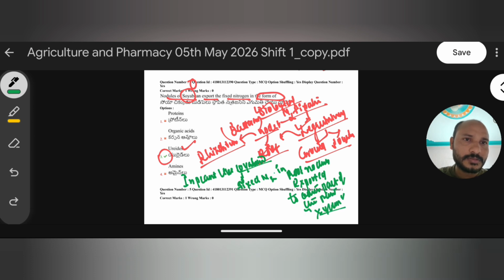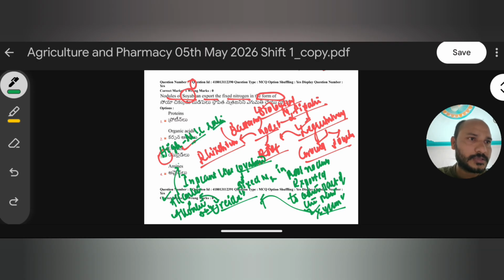Not only water but mineral elements are also transported through the xylem, here in the form of ureides. Ureides such as allantoin and allantoic acid have a high nitrogen to carbon ratio. Hence, in soybean the fixed nitrogen is exported in the form of ureides such as allantoin and allantoic acid. So the right answer is ureides.